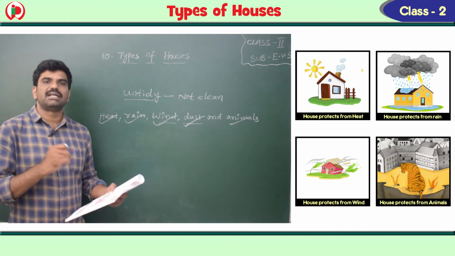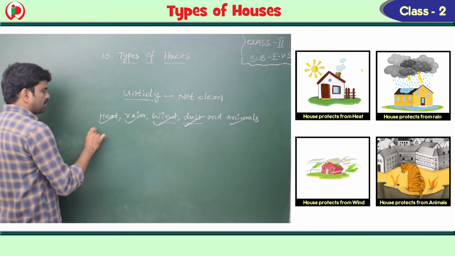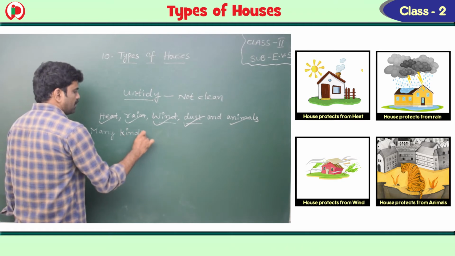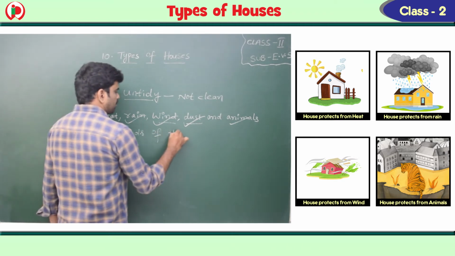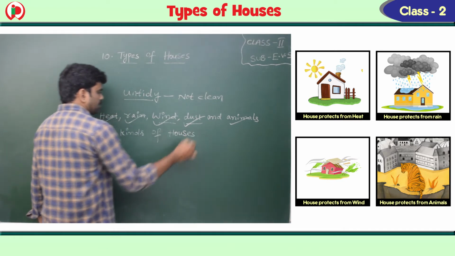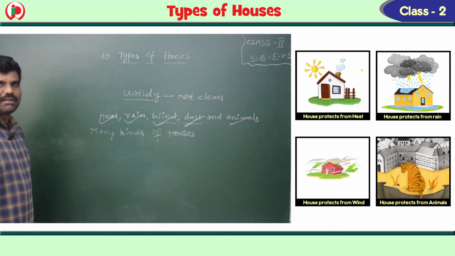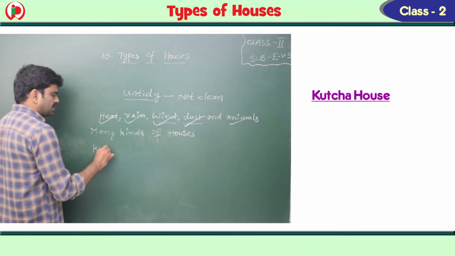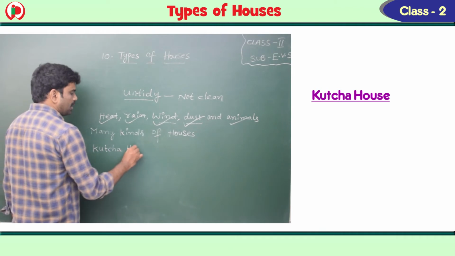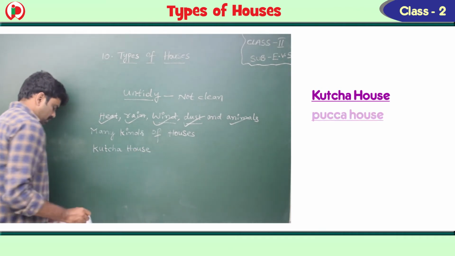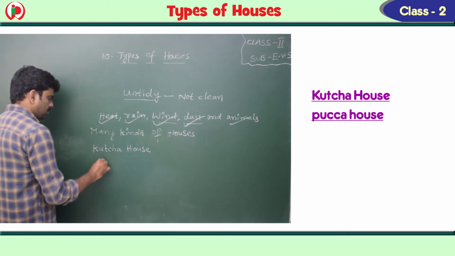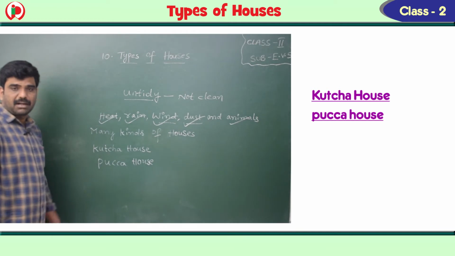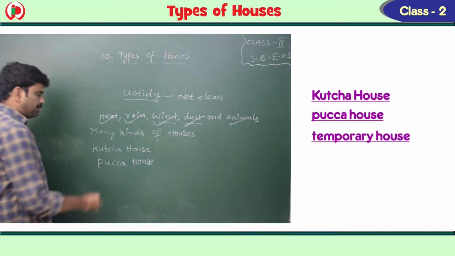There are many kinds of houses. So let's see what the different kinds of houses are. First one, Kacha house. Second one, Pakka house.